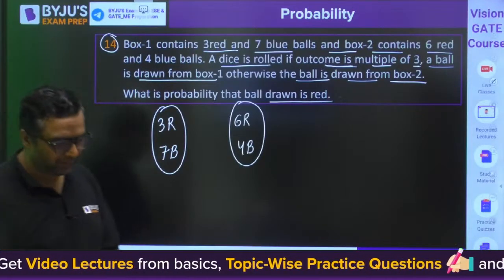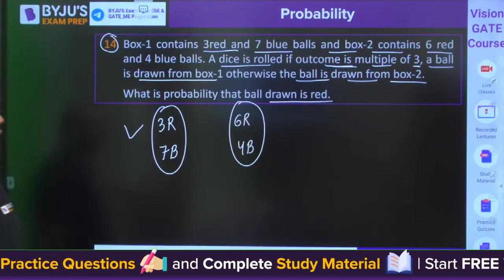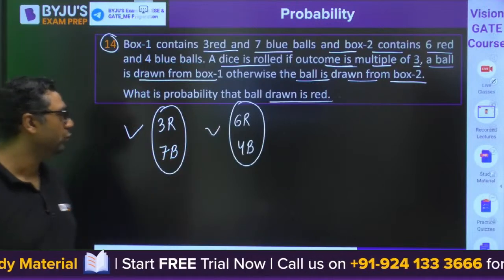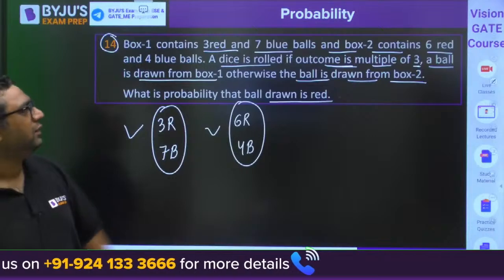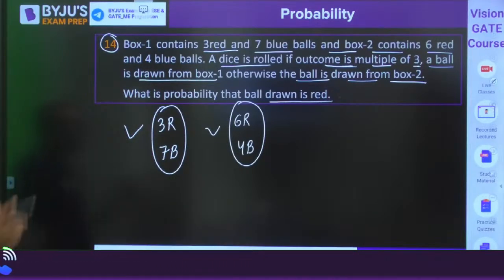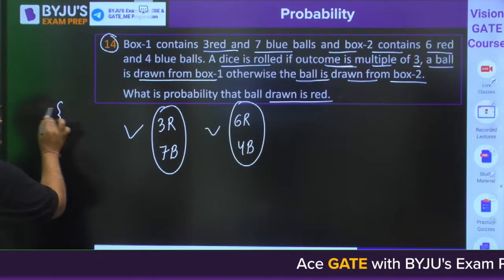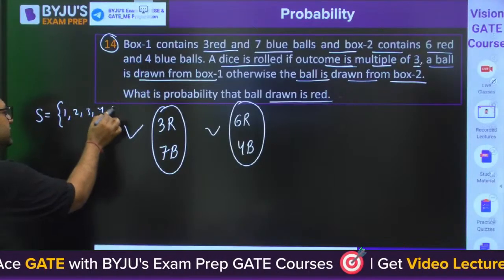Box 1: 3 red, 7 blue. And box 2: 6 red, 4 blue. A dice is rolled; if the outcome is a multiple of 3, the total sample space is 1, 2, 3, 4, 5, 6.